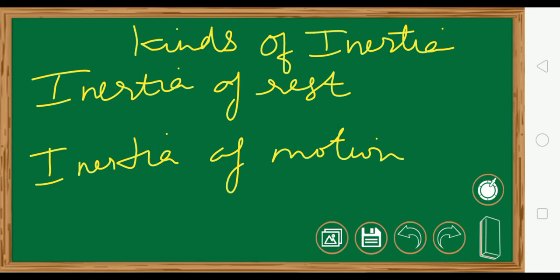Whereas inertia of motion means when a body is in motion, it will have a tendency to continue that state of motion with the same speed unless it is disturbed by an external force. So this property of the body is called inertia of motion. Now we will see certain examples from the textbook.